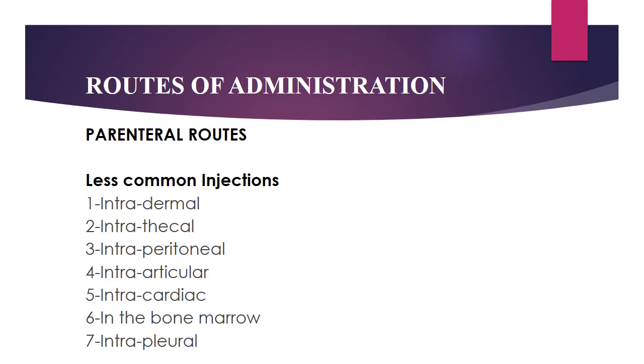Now, the less common parenteral routes include intradermal injection, in which the drug is injected in the dermis, intrathecal injection, in which the drug is injected into the cerebrospinal fluid, intrapituitary injection, where the drug is injected into the peritoneum, intraarticular injection, where the drug is injected into the articular cartilage of the joint, intracardiac injection, where the drug is injected into the heart, in the bone marrow, the drug sometimes has to be injected in the bone marrow, and then the intrapleural injection or intrapleural route. So these are the less common injections.